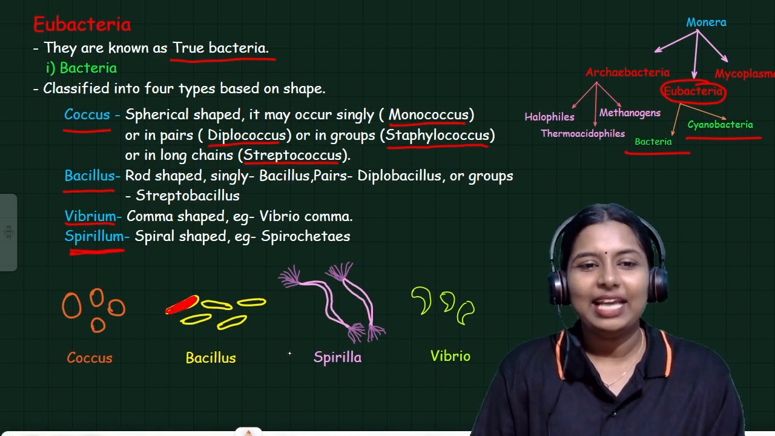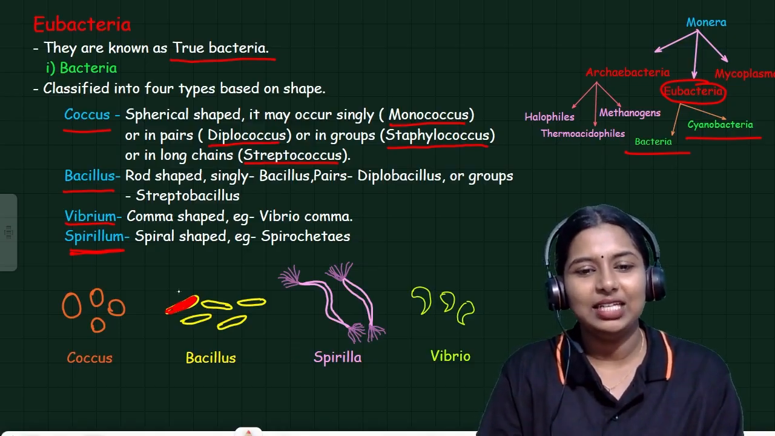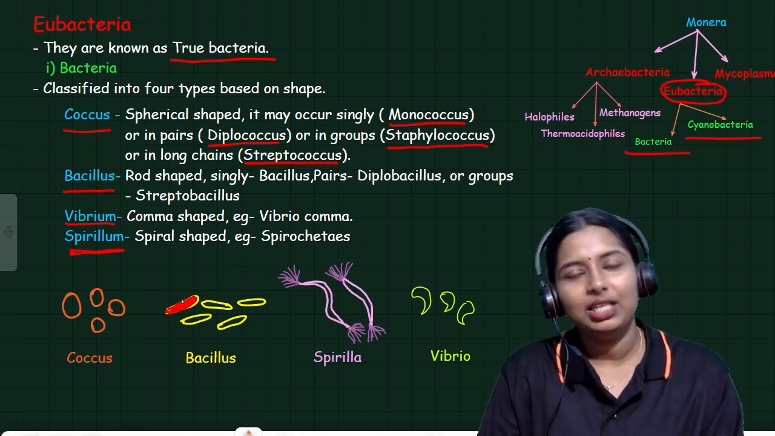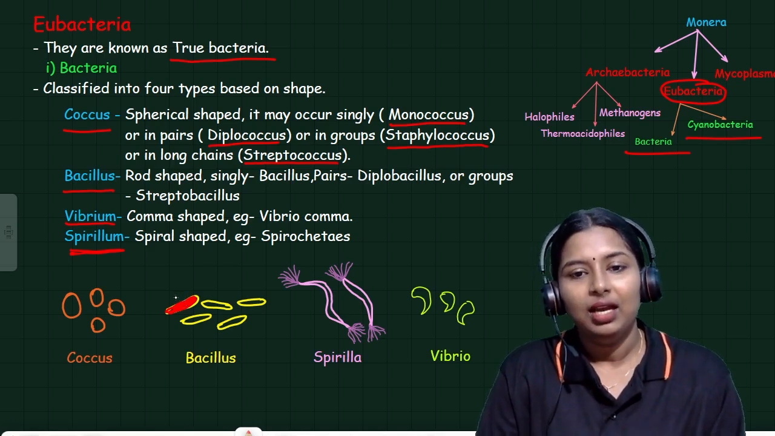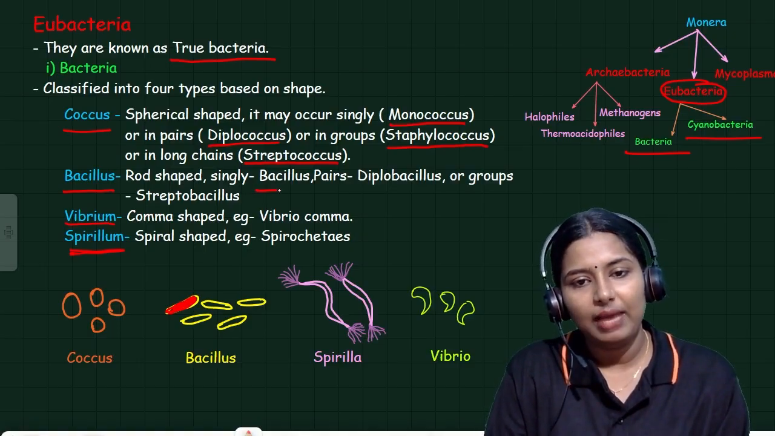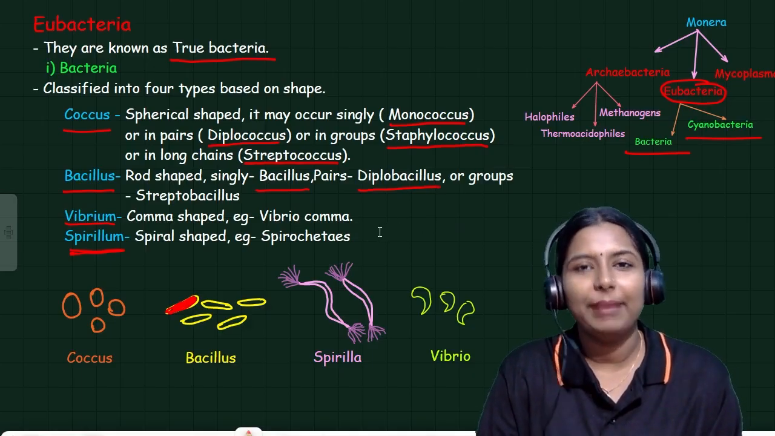The next one is bacillus. We can see that bacillus has a rod shape, and it also occurs singly, in pairs, or in groups. Singly, it is called bacillus, in pairs diplobacillus, and in groups streptobacillus.